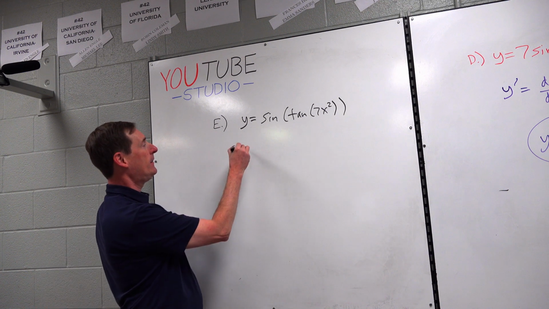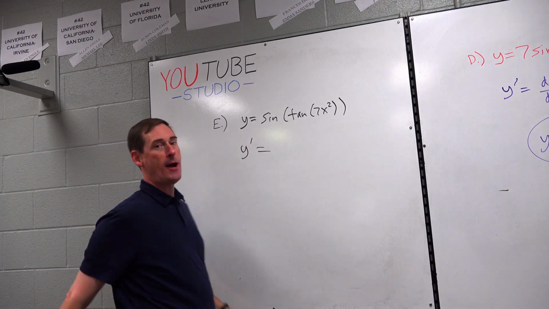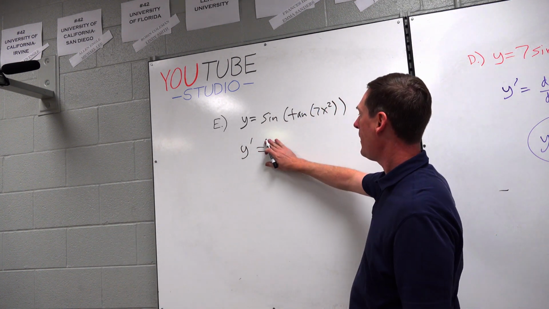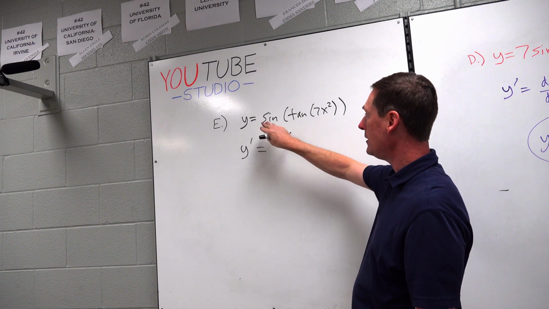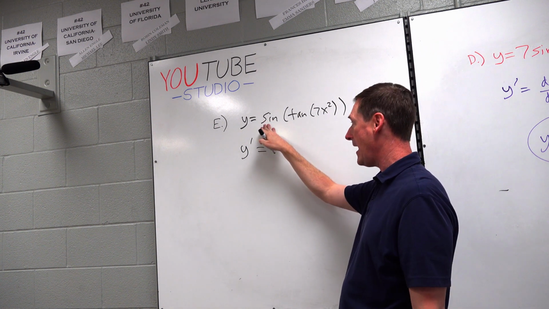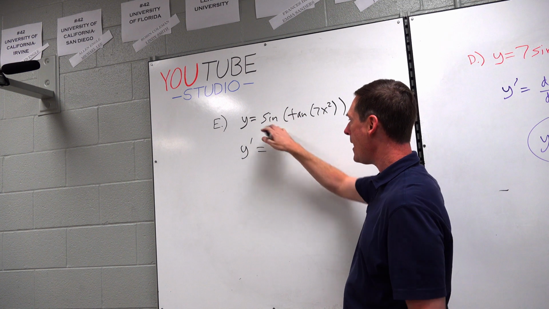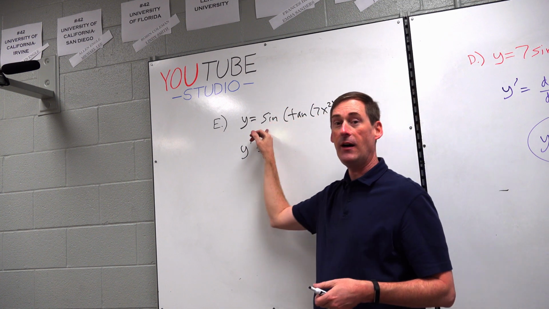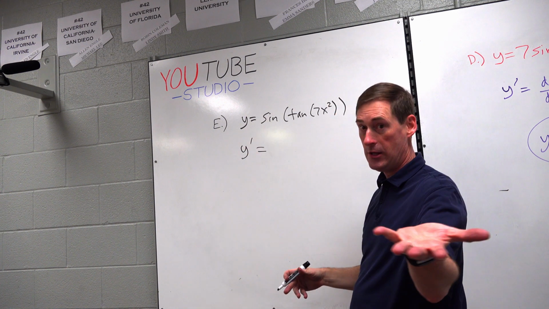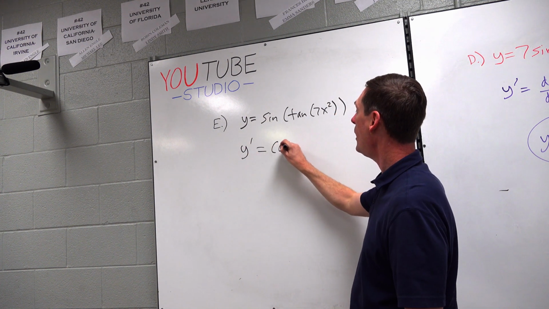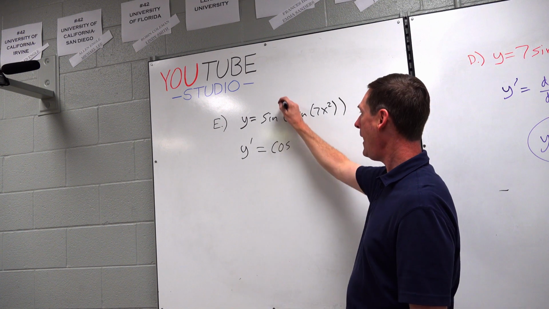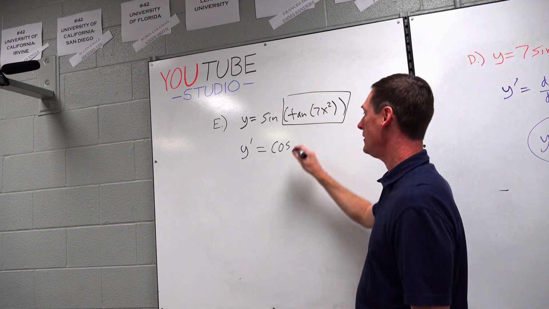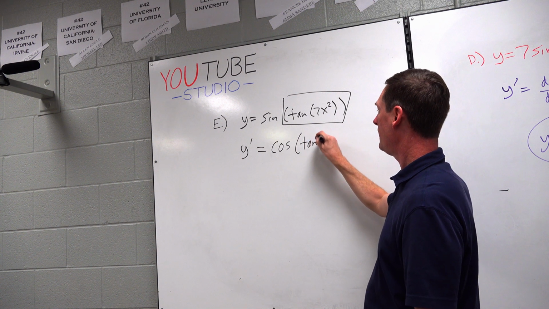All right. Y prime equals. We just jump straight in. It doesn't have to be set up or anything. Okay. Look at the lead off. Look at the very first thing. Sine. It's a sine problem. Don't worry about the rest of this stuff right now. The derivative of sine is cosine. What happens to the original base? It stays the same.